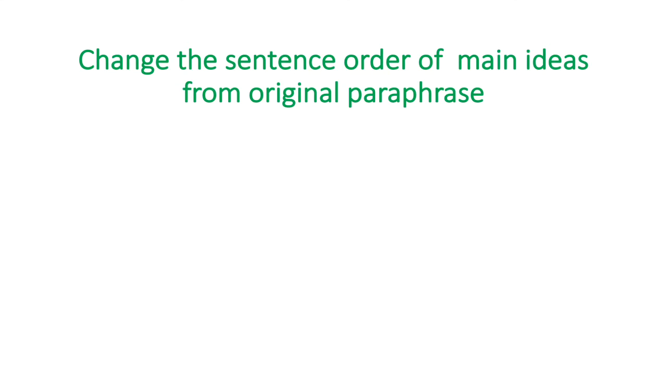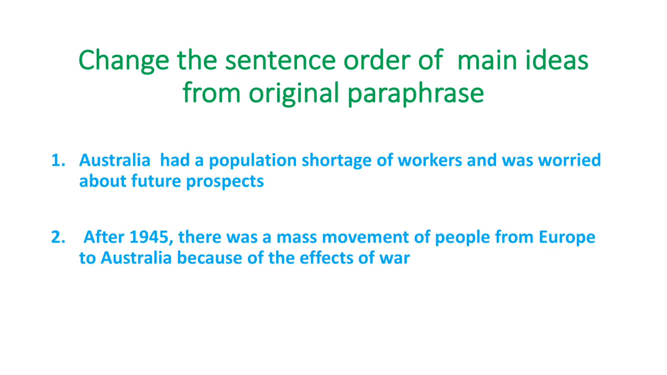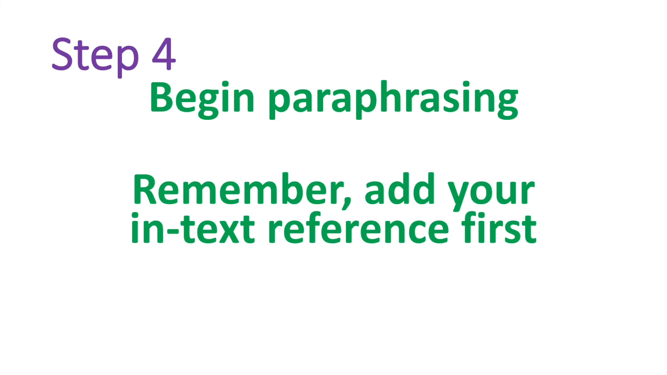So I'm going to change the sentence order. Now if I change the sentence order, this is going to force me to be more original and use more strategies. So the first sentence, Australia had a population shortage of workers and was worried about future prospects. After 1945, there was a mass movement of people from Europe to Australia because of the effects of war. So I've now begun with the first idea, and that's the situation in Australia, and then I've finished with the situation in Europe. So I'm going to begin paraphrasing.